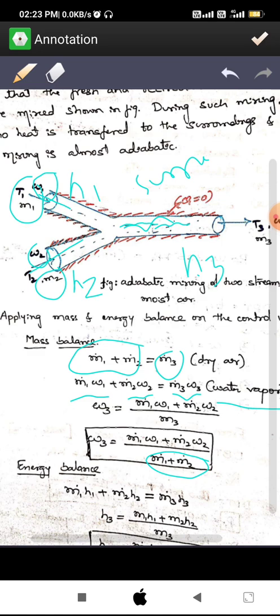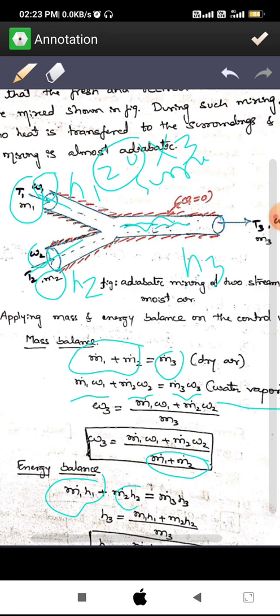For example, if the H1 value is 20, then 1 kg of fresh air carries 20 joules of energy. If the mass of the fresh air is 3 kg, then 20 into 3 is 60. That is how it is written: mass flow rate multiplied by the energy content in the fluid.